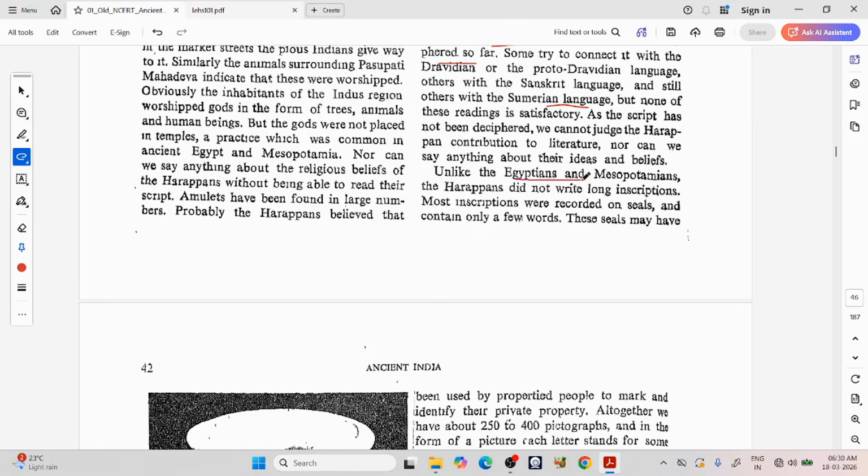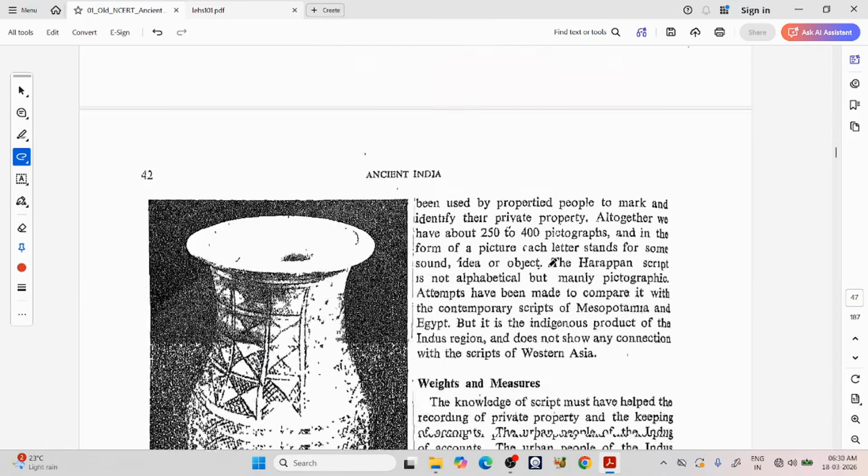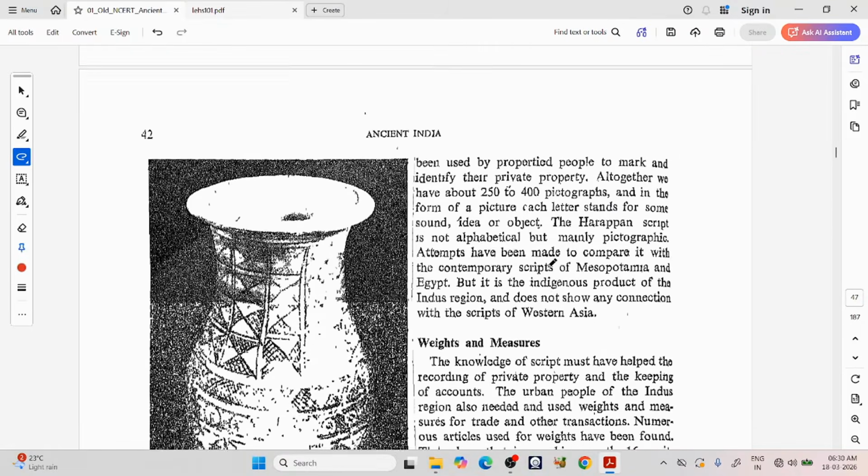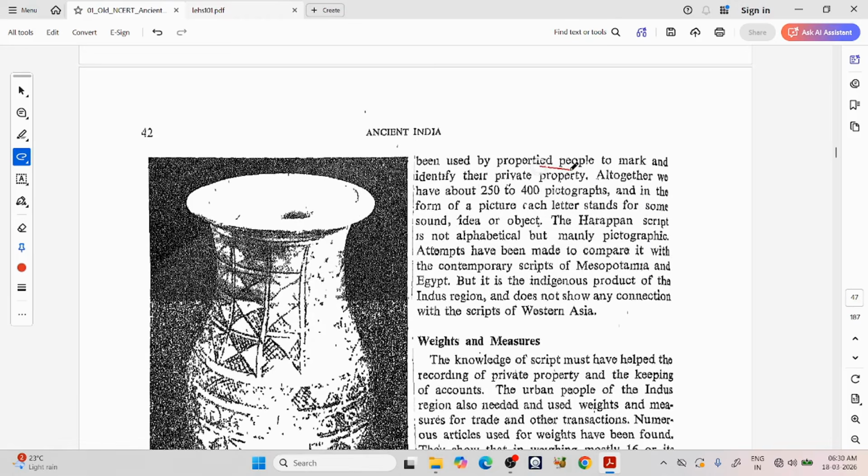Unlike the Egyptians and Mesopotamians, the Harappans did not write long inscriptions. Most inscriptions were recorded on seals and contain only a few words. These seals may have been used by propertied people to mark and identify their private property.